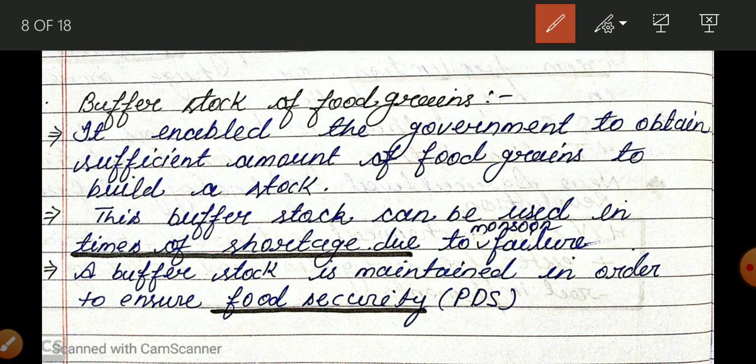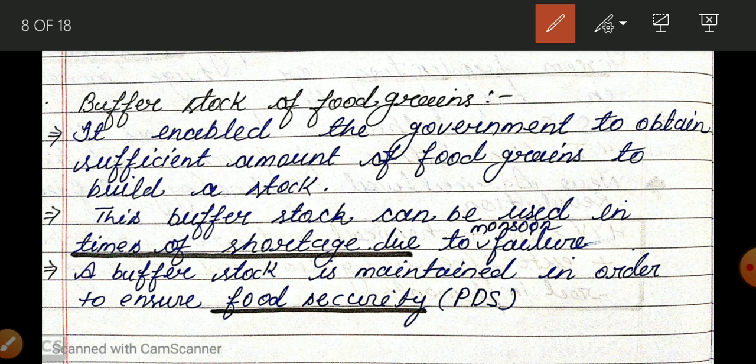Because of the green revolution our Indian government is able to maintain a buffer stock of food grains. That is, they are able to maintain storage houses and fill these storage houses with food grains. And why do we maintain a buffer stock? Obviously we are a country of 131 crore people. Sometimes there is a good monsoon, sometimes a bad monsoon. At the failure of the monsoon there is obviously going to be less production. So in this case this buffer stock is used.